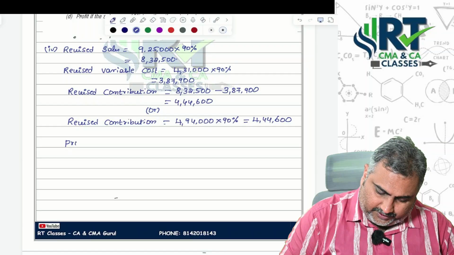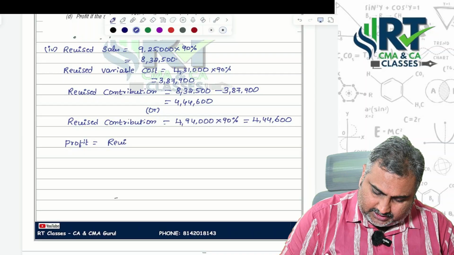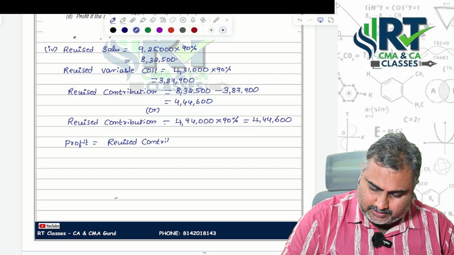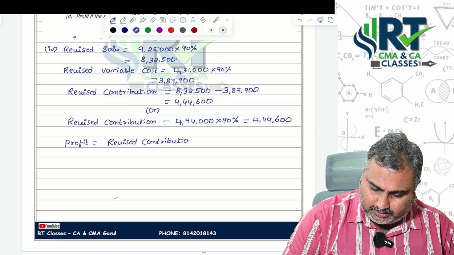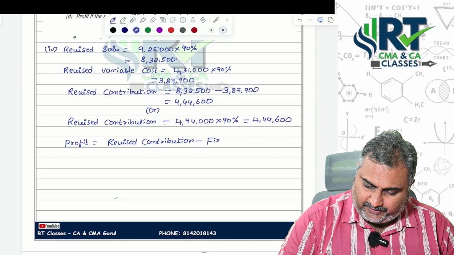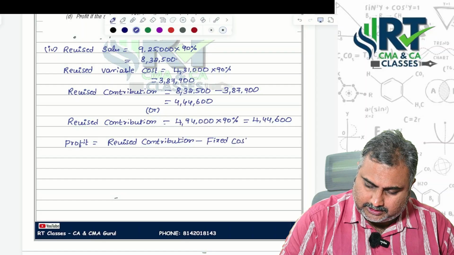Then profit equals revised contribution minus fixed cost.